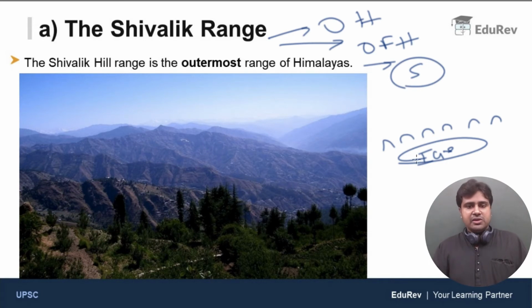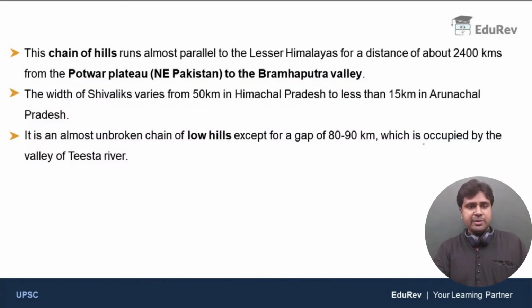Clear? So let me proceed. This chain of hills runs parallel to lesser Himalayas for a distance of about 2,400 kilometers from the Potwar Plateau in northeastern Pakistan to the Brahmaputra Valley. So just imagine that you find Potwar Plateau here in northeastern Pakistan. Just find Potwar Plateau on the map. It will be very useful to you. So from Potwar Plateau in northeastern Pakistan to the Brahmaputra Valley.